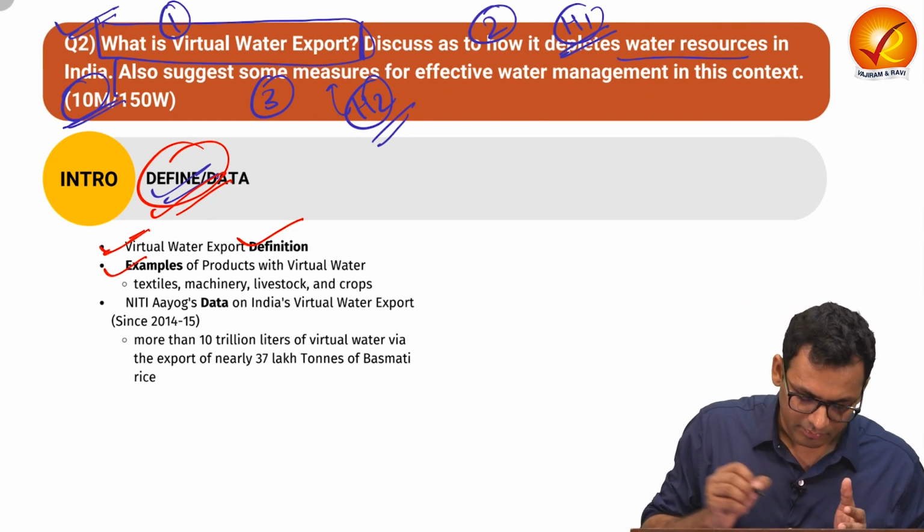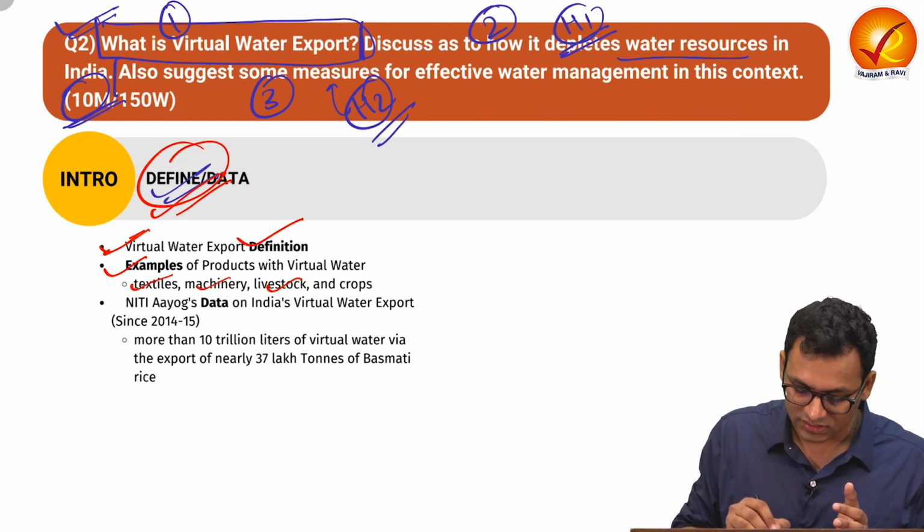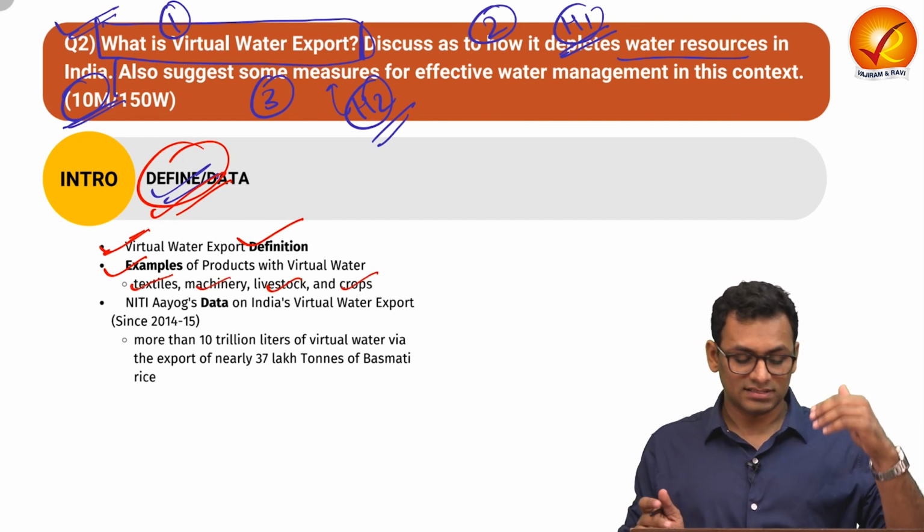You can also give examples of what kind of products we are talking about. We can talk about textile products, machinery, livestock, and crops. You can also cite certain data points.